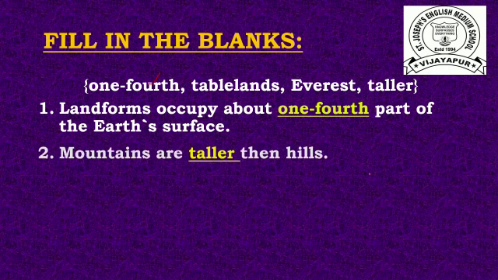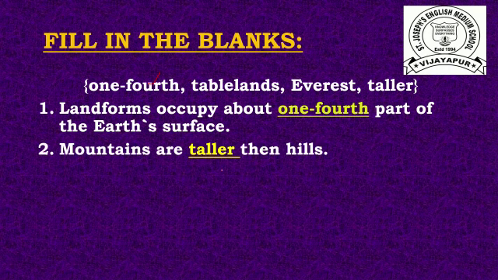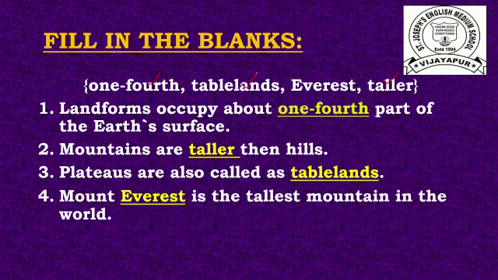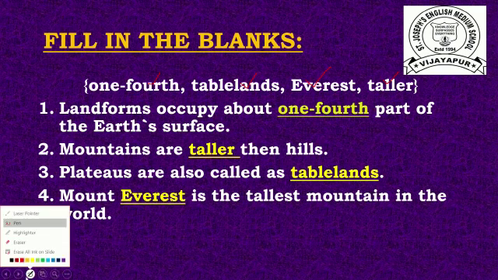Second one is mountains are dash than hills. Mountains are taller than hills. Next one is plateaus are also called as tablelands. Plateaus are also called tablelands. Next one is Mount dash is the tallest mountain in the world. Mount Everest. Mount Everest is the tallest mountain in the world.